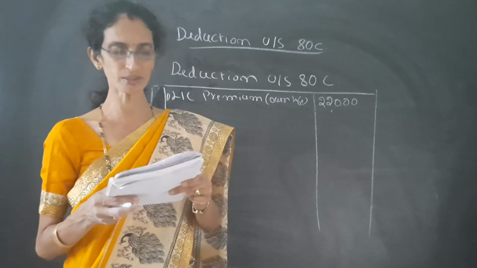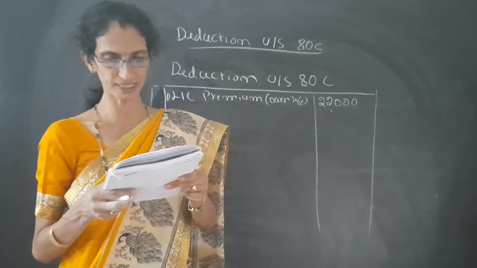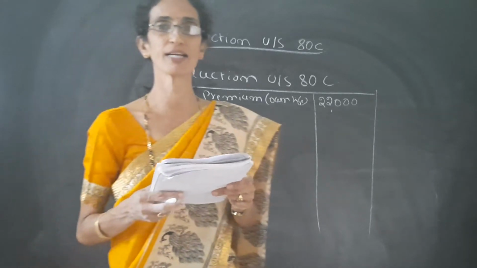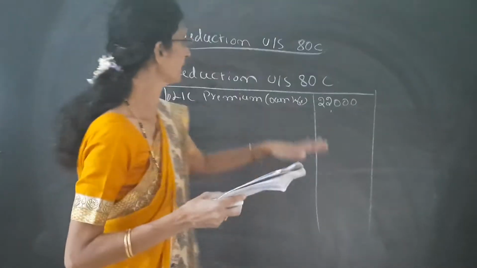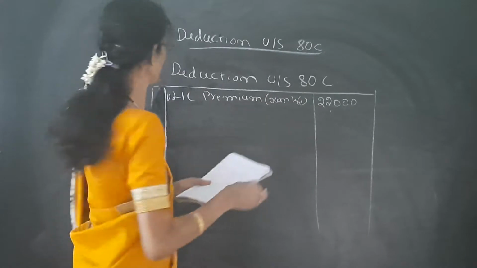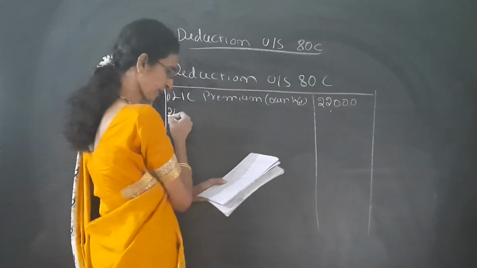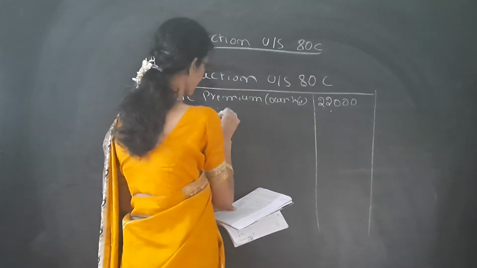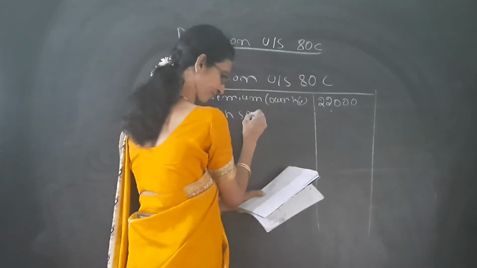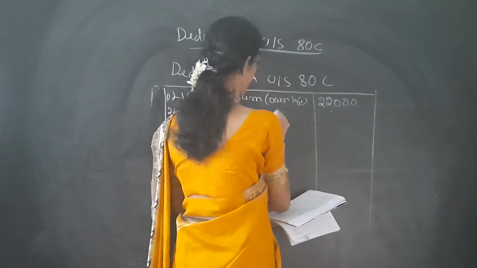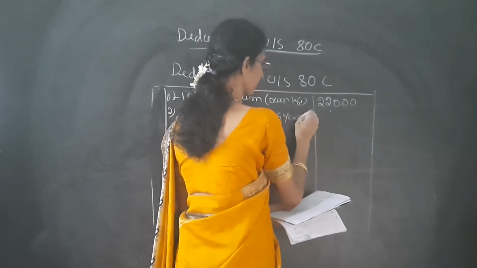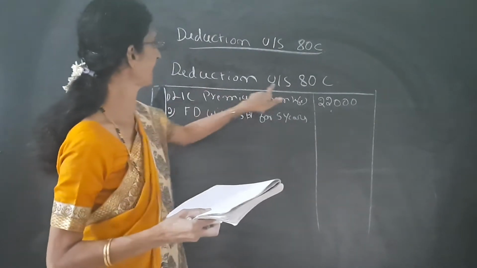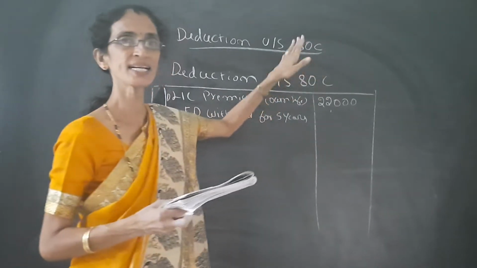So leave the second transaction, contribution to unrecognized provident fund. The third one is fixed deposit in SBI for 5 years. If it is 5 years or more, then it comes under 80C. So we have to write that one: fixed deposit with SBI for 5 years. We write only that which gets deduction. The heading is deduction under section 80C.